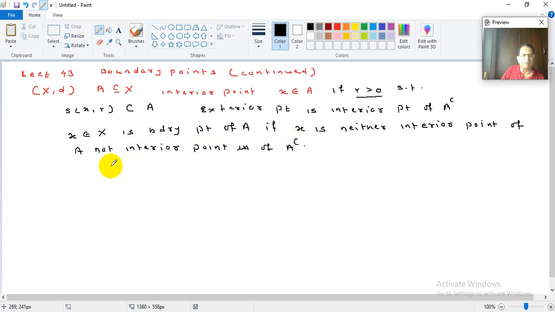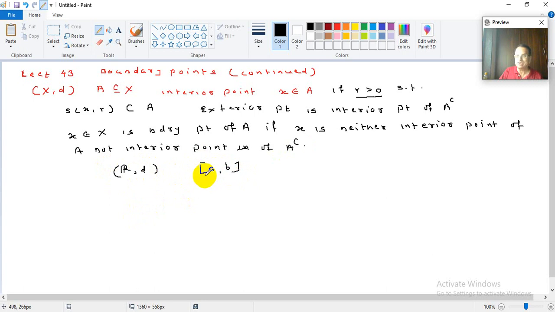So as an example, we can say if I take the usual metric space R, d, and if I take a closed interval [a, b], correct? Then both a and b will be boundary points of that. Why?